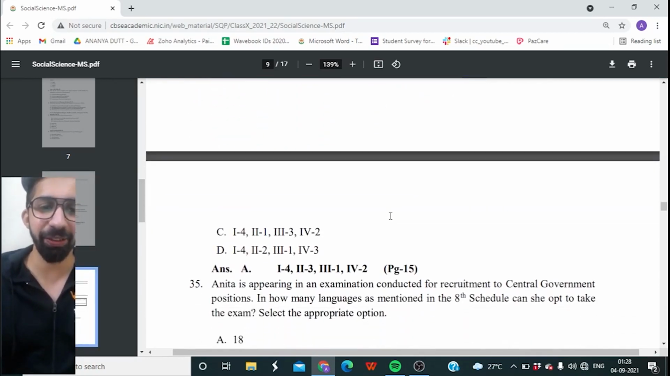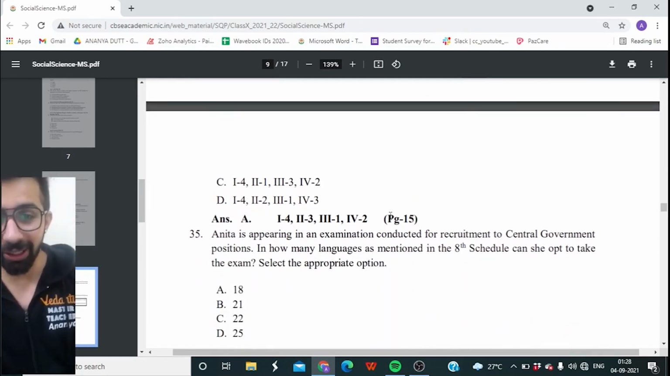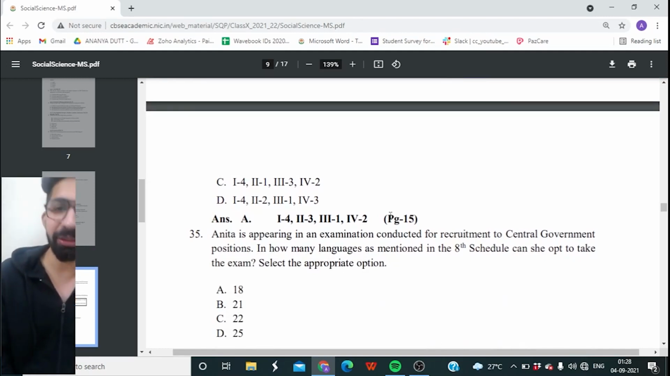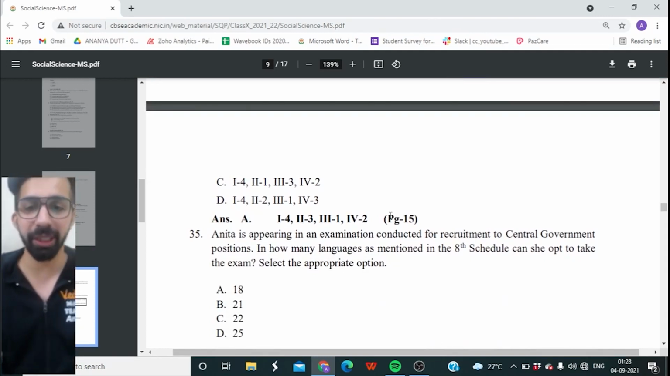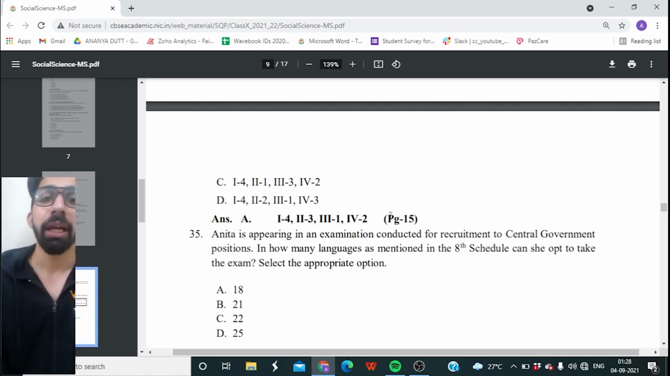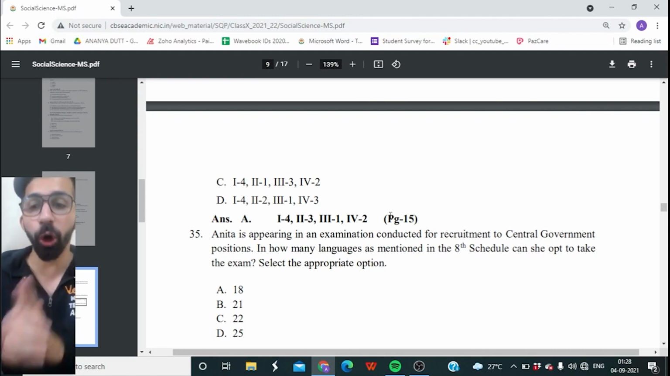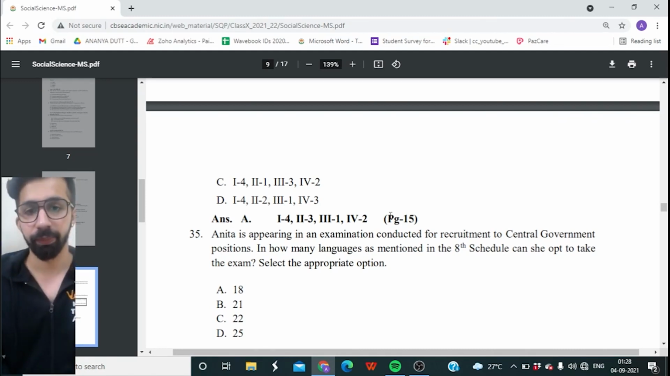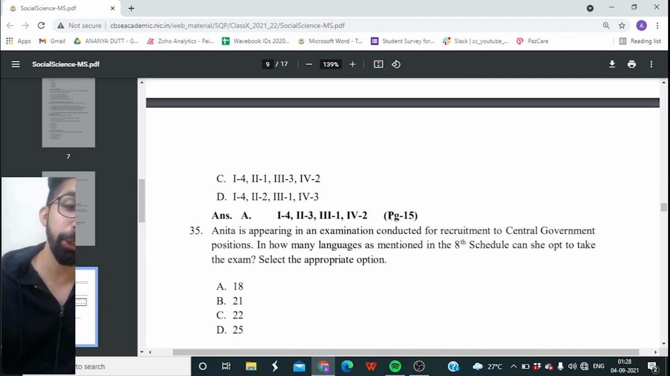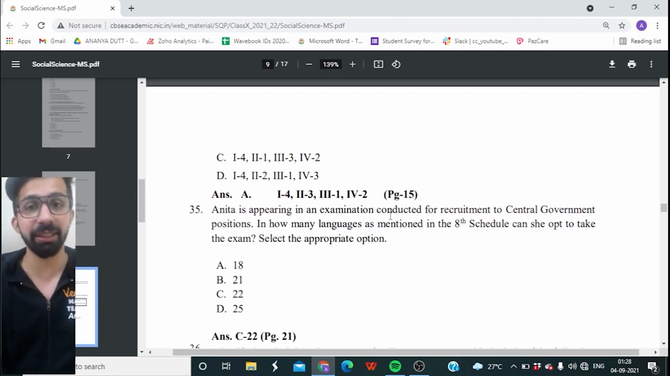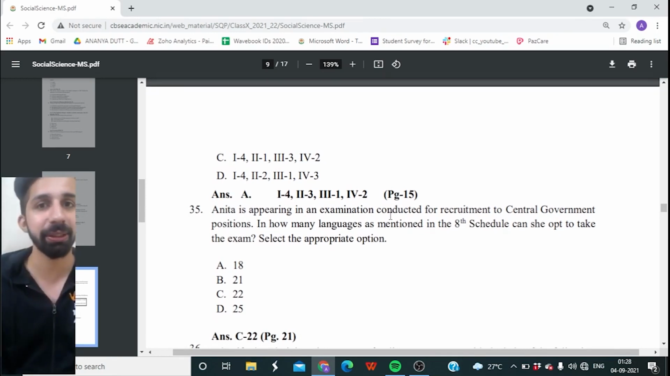Next one, guys. 35th question. Anita is appearing in an examination conducted for recruitment to central government positions. In how many languages, as mentioned in the 8th schedule, can she opt to take the exam? Select the appropriate option. So you have to tell me in how many languages Anita can give the exam for central government positions. And guys, she can give exam in 22 languages. Yes. So these are scheduled languages.